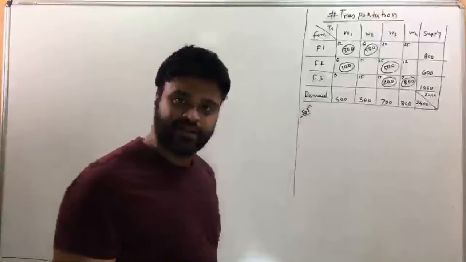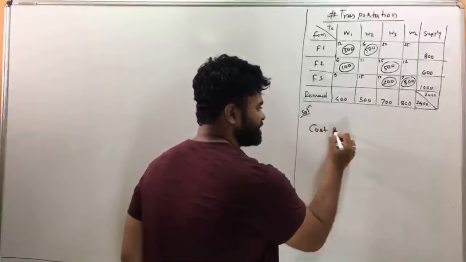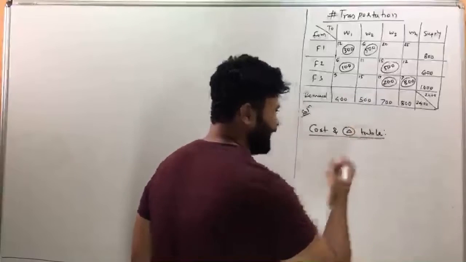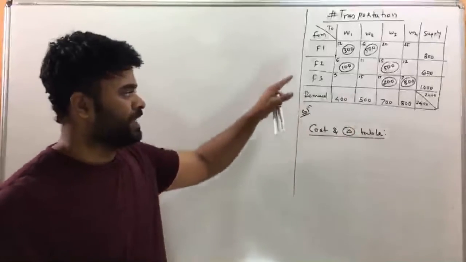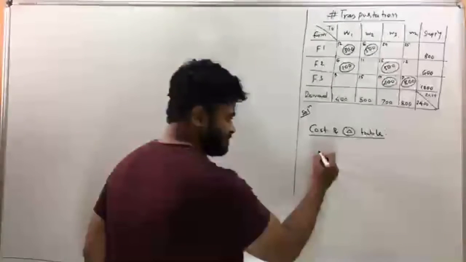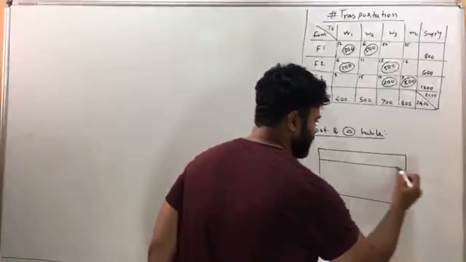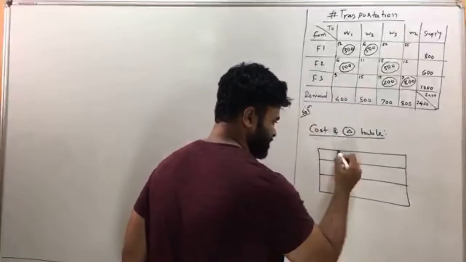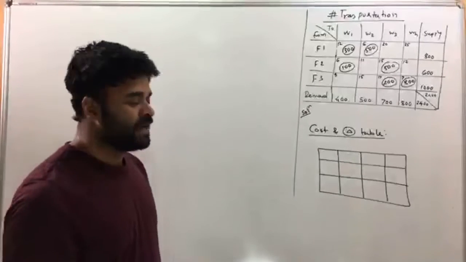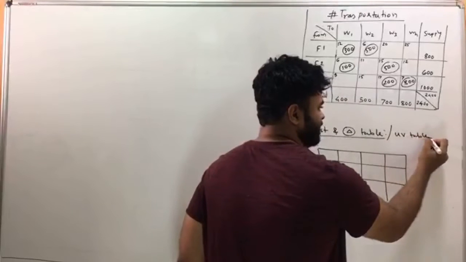Now in the solution, the first thing I will do is draw something called a cost and delta table. Okay, so see how this works. For this particular question, I'll write down a cost and delta table. Look, this is a table over here, and there are 3 rows and 4 columns. See how the table is drawn. The cost and delta table is also called a UV table.